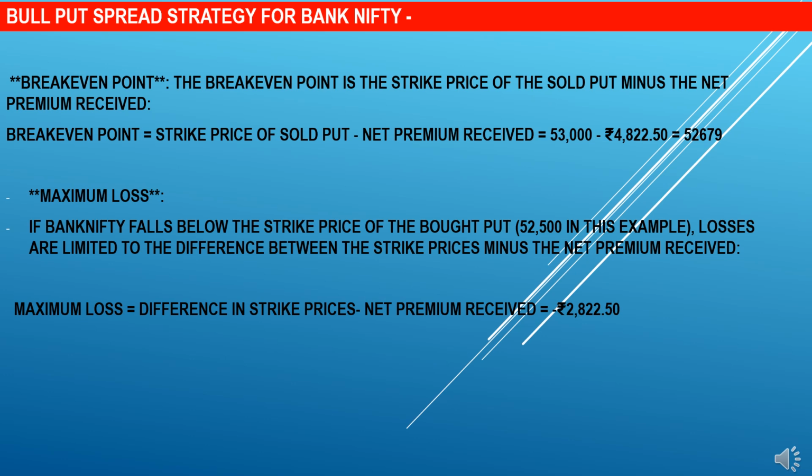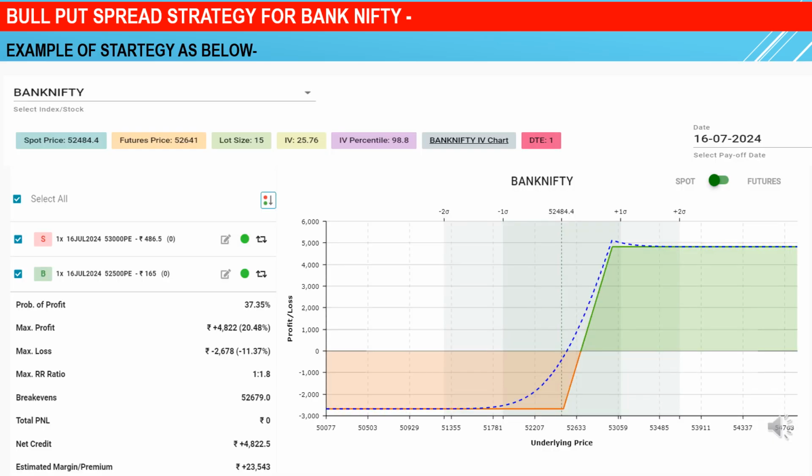Maximum loss. If Bank Nifty falls below the strike price of the bought put, 52,500 in this example, losses are limited to the difference between the strike prices minus the net premium received. Maximum loss is equal to difference in strike prices minus net premium received, which is equal to 2,822.50. Example of strategy as below.